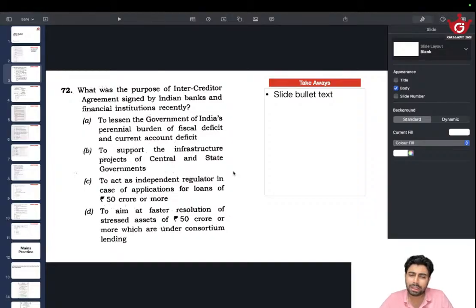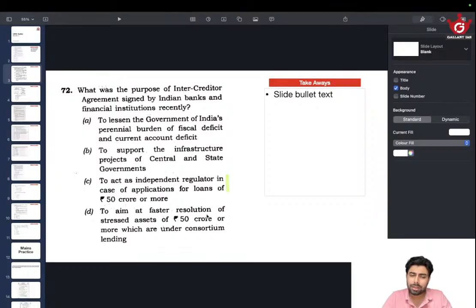Loans of 50 crore or more can have an impact on the economy, and bad loans can lead to further worsening of the NPA crisis, and there is a good chance that an independent body outside the bank system will be monitoring that. The banks themselves won't be monitoring that, because there will be a conflict of interest. So this seems less likely.